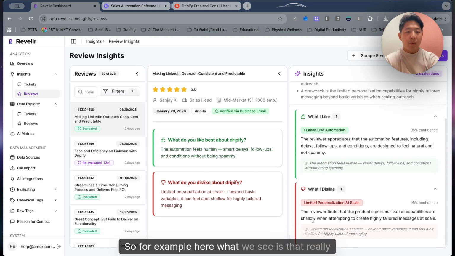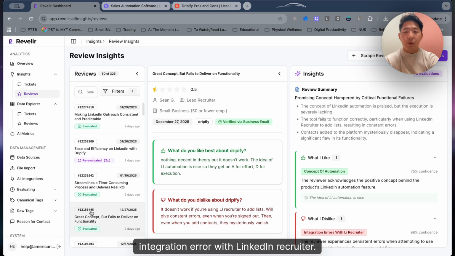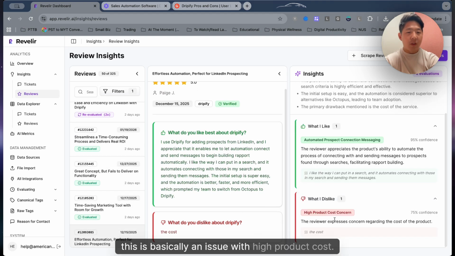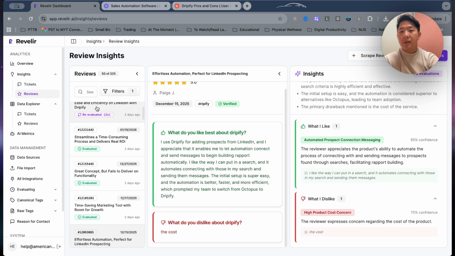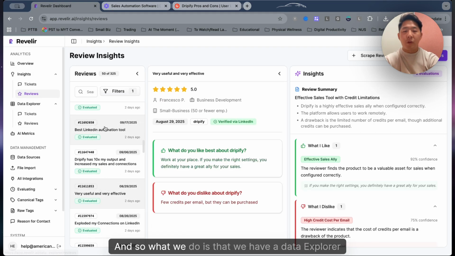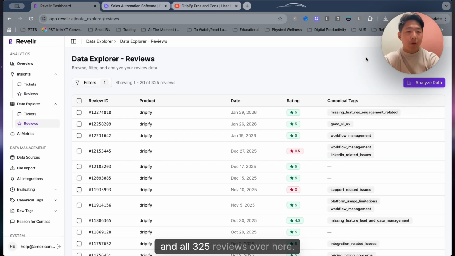So for example, here what we see is that really it's a limited personalization at scale issue. This is an integration error with LinkedIn Recruiter. This is basically an issue with high product cost. So of course we don't want to go through all 325 reviews like this, and so what we do is that we have a data explorer and all 325 reviews over here. So let's look at this.